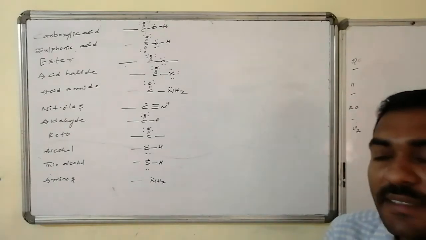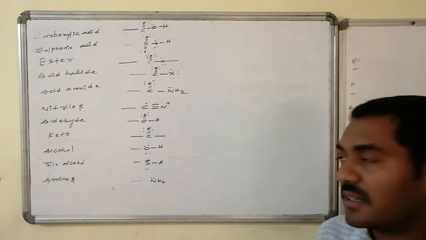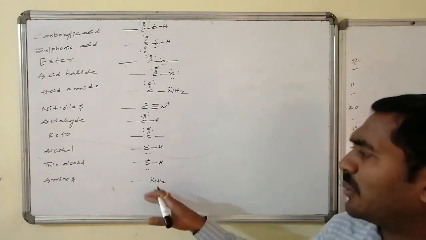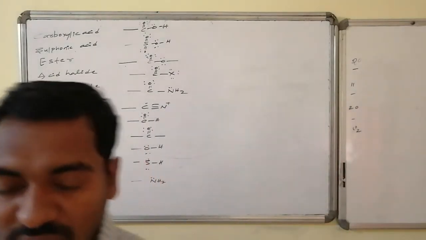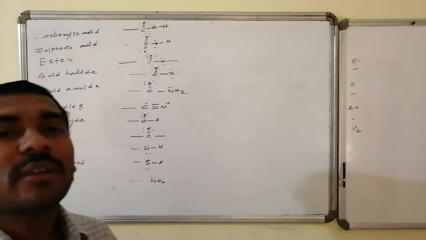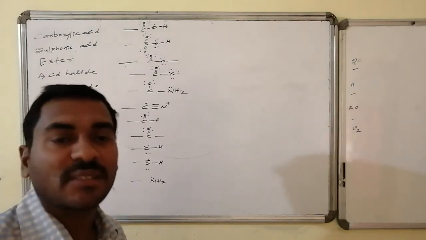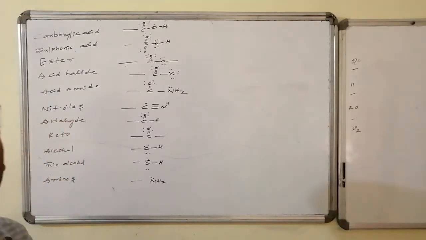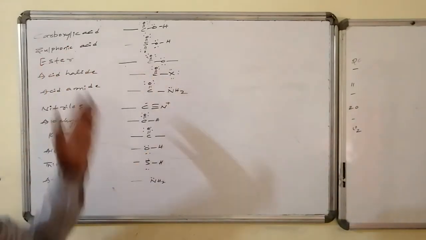Next nitriles, that is CN, aldehydes C double bond OH, ketos CO, alcohols OH, terminal SH, and amine is also terminal, may be connected with alkyl groups. These are the groups. Suppose these are present as the only functional groups, then the name ends with its corresponding representation, that is known as the suffix. Suffix is nothing but what comes at the end, the last punch. In the same way, in the name, the last word ends with the representation of these particular groups.